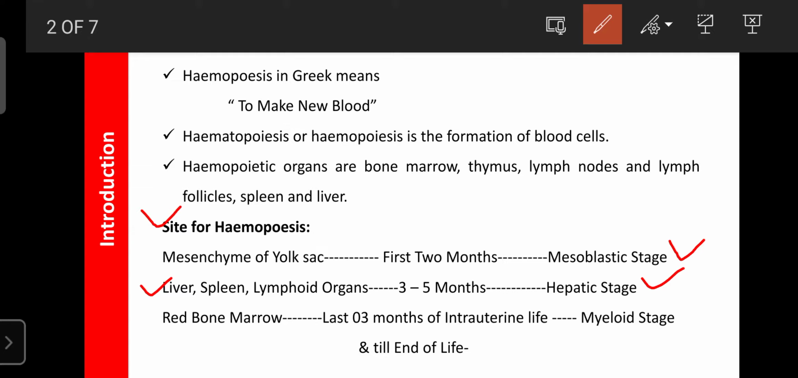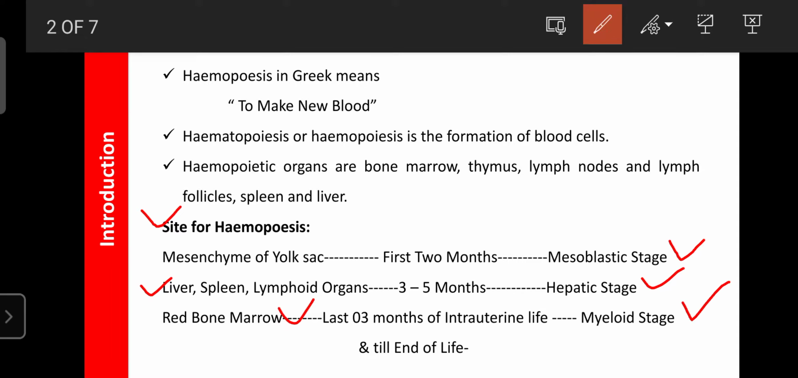After the fifth month, the bones are well developed and contain red bone marrow in their hollow spaces. That red bone marrow is the main site for synthesis of all types of blood cells. So the RBM is the site for hemopoiesis from the fifth month up to birth, and as well as after birth up to the end of life. The red bone marrow is the site for hemopoiesis. That stage is known as the myeloid stage.